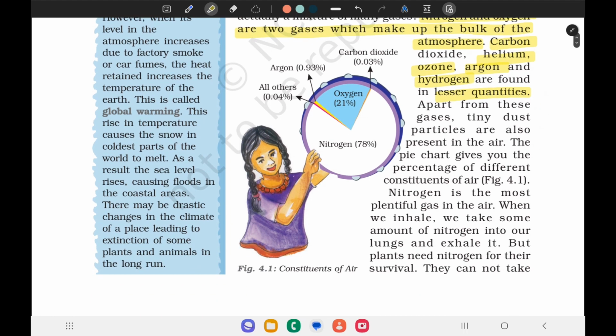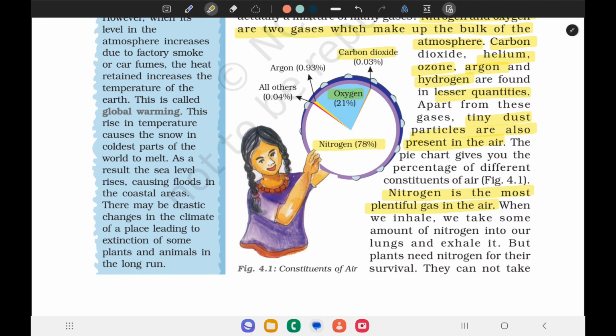Apart from these gases, tiny dust particles are also present in the air. Here is the pie chart given to show the percentage of the different constituents of the air. Nitrogen is 78%, oxygen 21%, carbon dioxide 0.03%, argon 0.93%, and all other gases such as hydrogen, helium, etc. make up 0.04%. So, nitrogen is the most plentiful gas in the air.